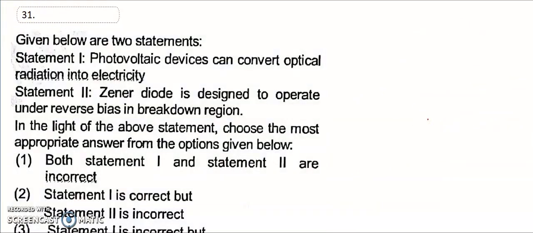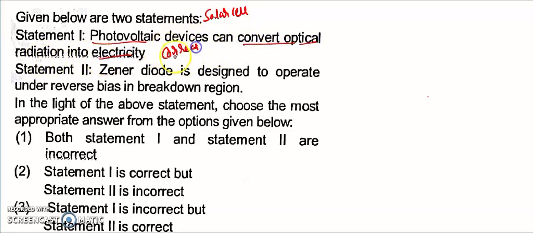Now look at question 31. A photovoltaic device is a solar cell, another name is solar cell. A solar cell is a device that converts optical radiation into electricity. That is a correct statement.